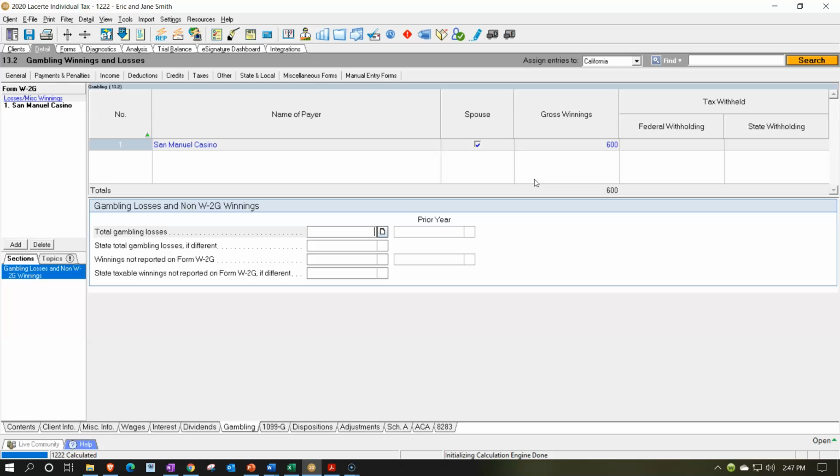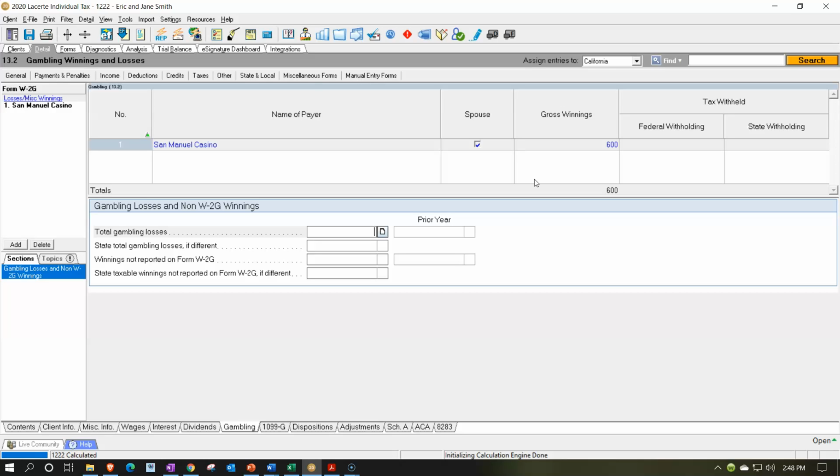In other words, if the gambling winnings are over a certain threshold, then you'll probably get a formal documentation for the income side of things, just like the IRS does anytime there's a lot of income trading hands. The IRS is going to pressure, let's say, the casino or whoever's paying to tell the IRS that they paid you so that they can then charge you the income on it.